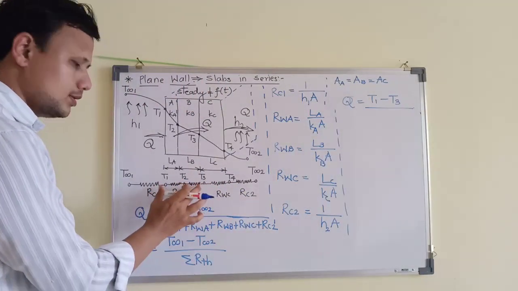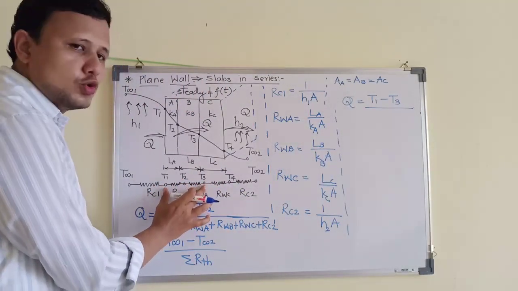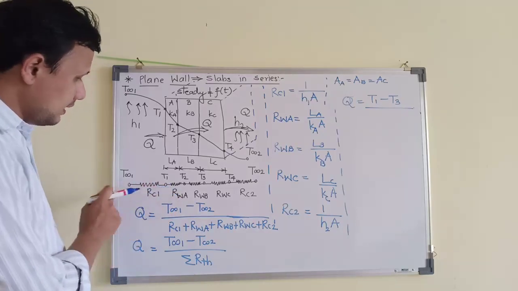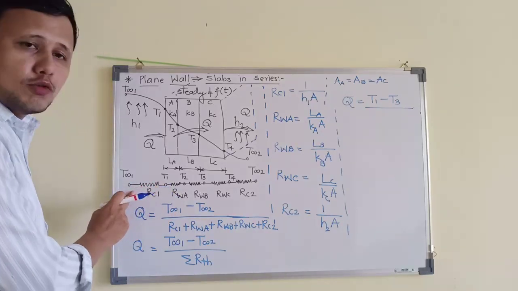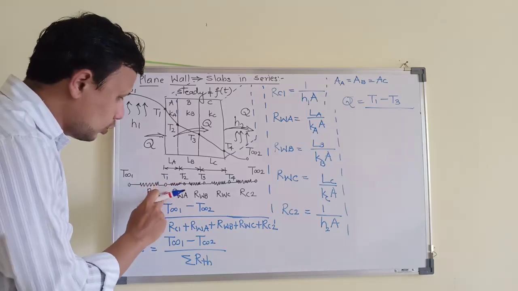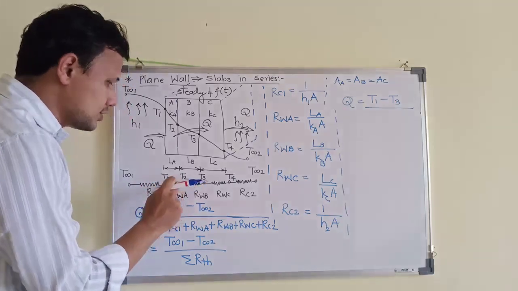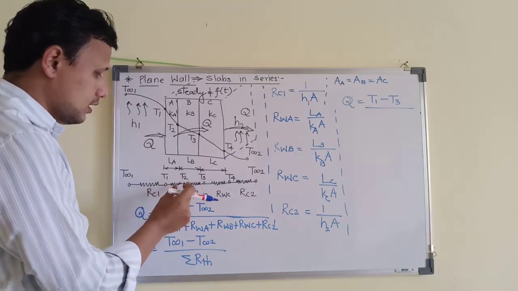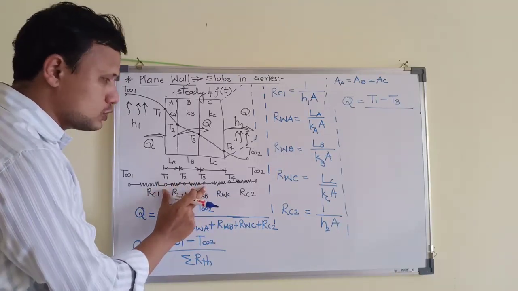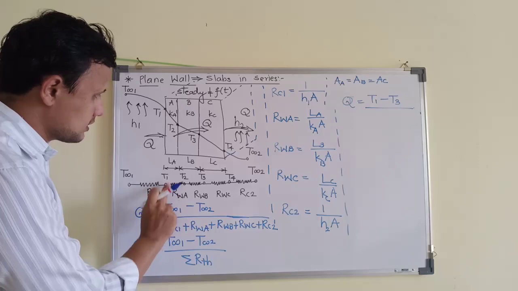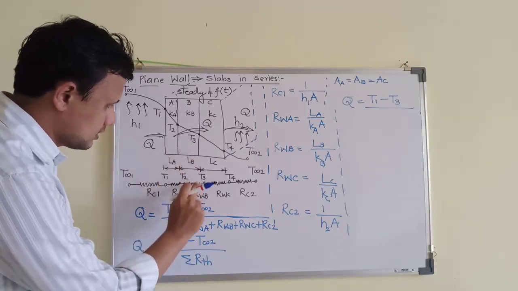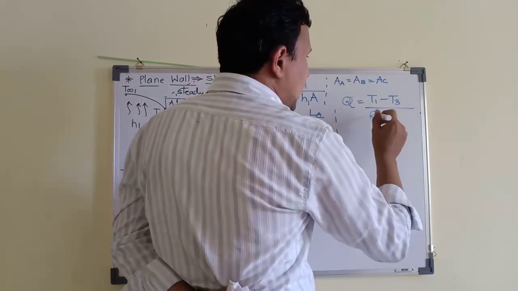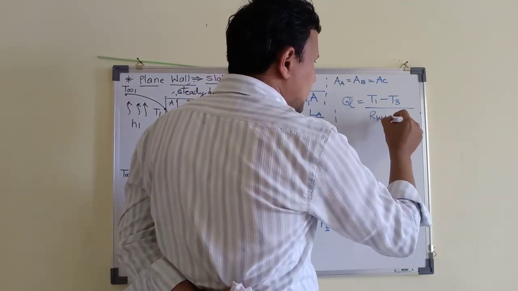ये दो स्टेशन है, अभी मैं मुंबई से मैंने ट्रैवल करना शुरू नहीं किया. I started traveling from Lonavala, so Mumbai is skipped. So I will not pay the toll for Mumbai. I will pay the toll only for the toll plaza which come between Lonavala and Pune. So that's why only those two toll plazas, only conduction resistance of material A and conduction resistance of material B. So this will give me only RWA plus